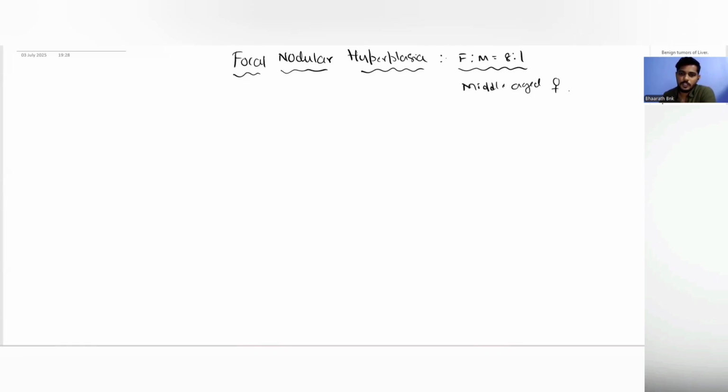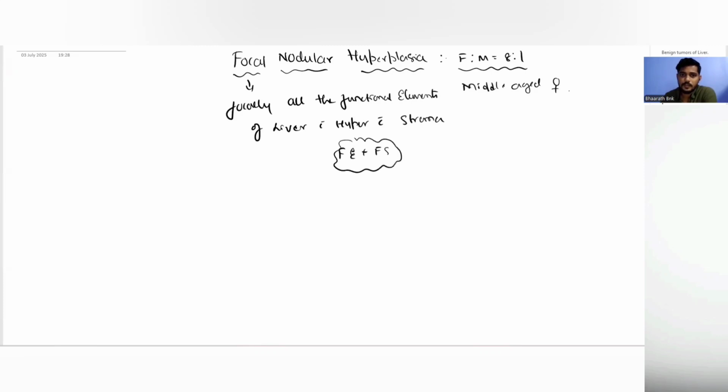Okay. So what it means by focal nodular hyperplasia is that focally at one point in the liver, all the elements of the liver, the functional elements of the liver, undergo hyperplasia along with the supporting stroma. Right? So all the functional elements of the liver plus the fibrous stroma undergo hyperplasia in a disorganized manner.